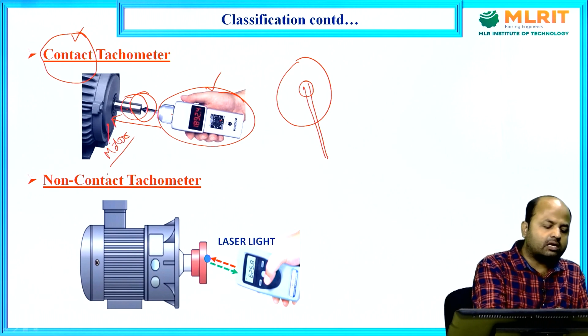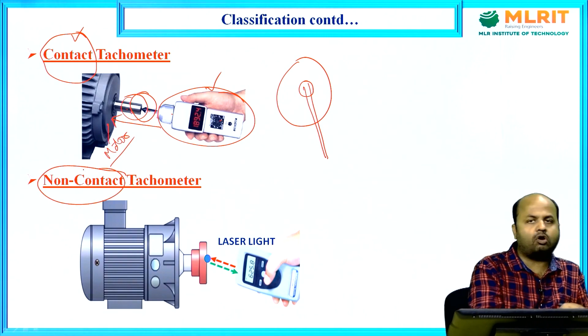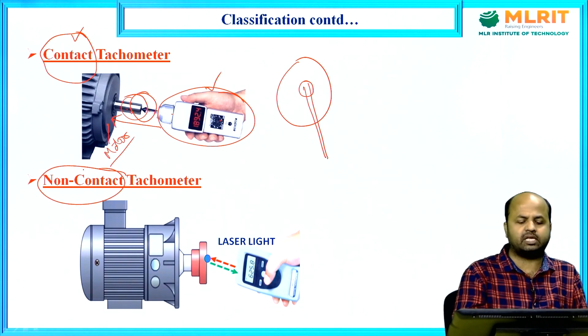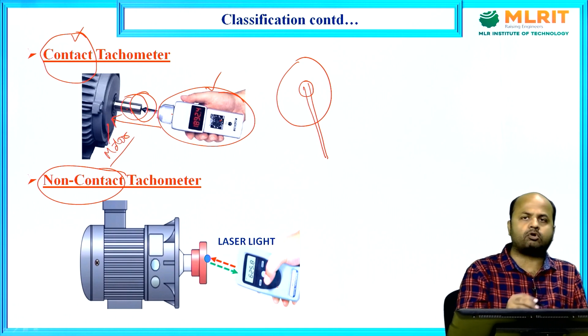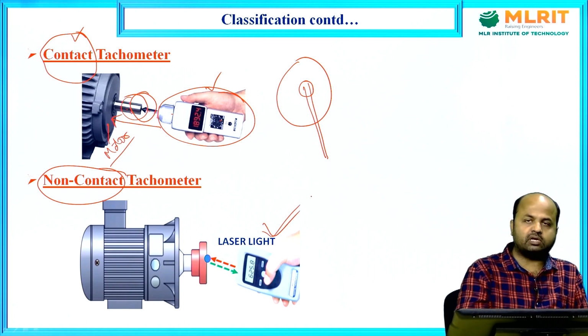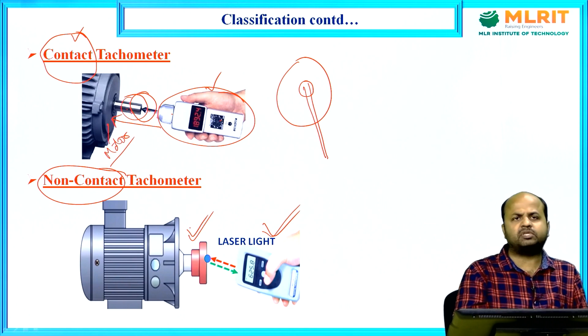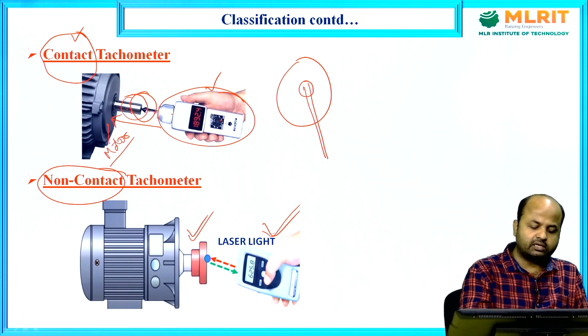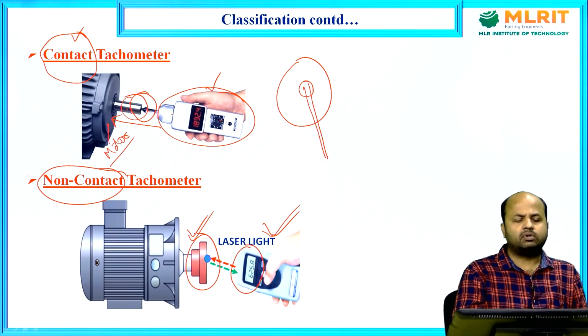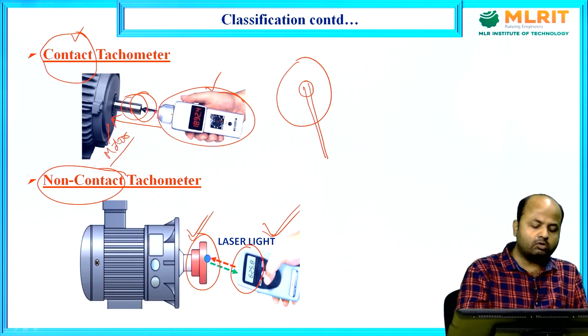In non-contact, the word itself says that there is no need of contact. See, this is a tachometer and this is a rotating motor. I need to measure the speed of this rotating motor. This tachometer is not in contact with this motor, so there is non-contact measurement.